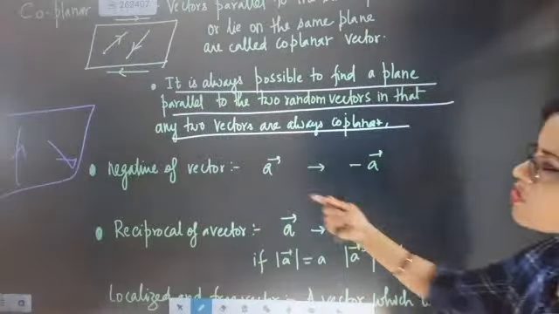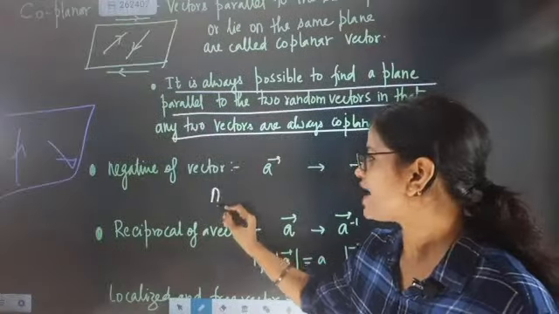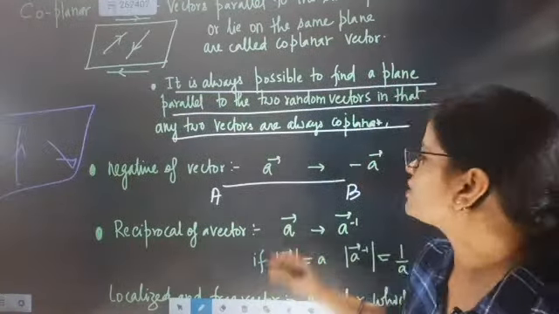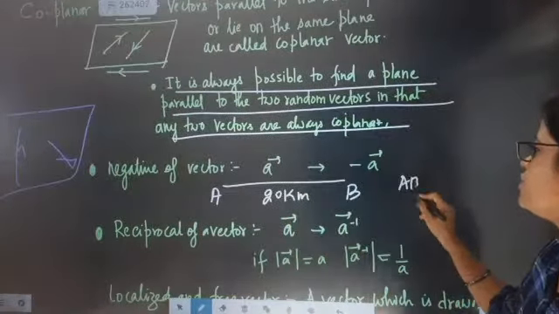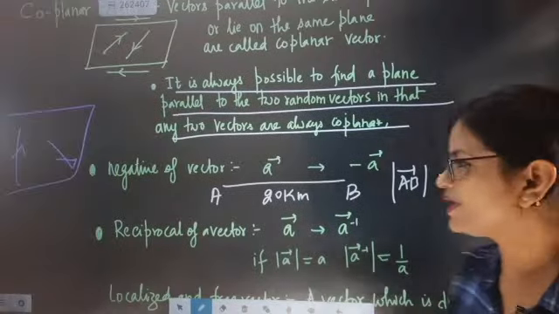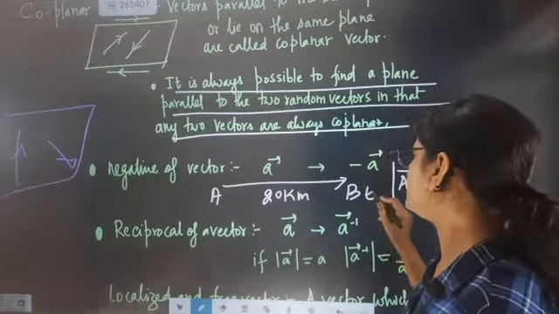Okay, so now what is called the negative of a vector? I will not do anything. I will say that I started from A to B. I covered a distance of 20 kilometers towards B. So the magnitude of vector AB will be equal to 20 kilometers. Now I started moving in the same direction, so I went exactly toward east.